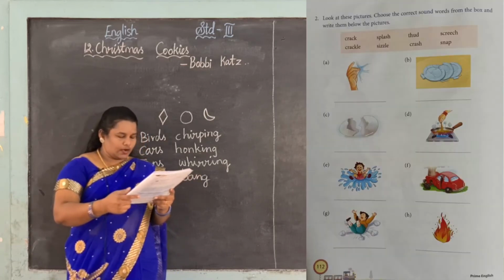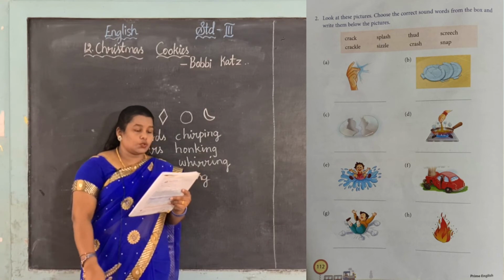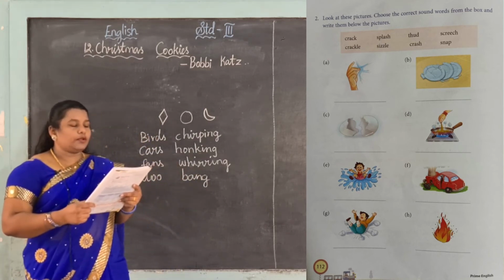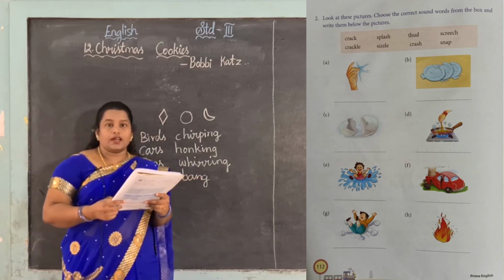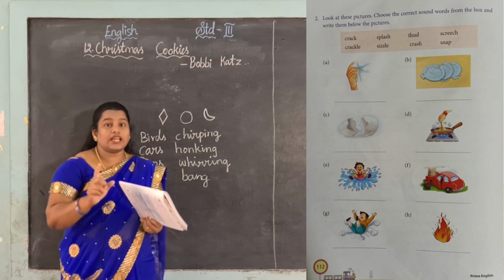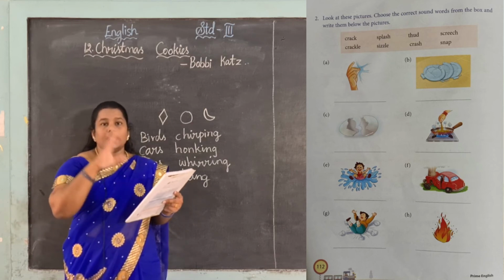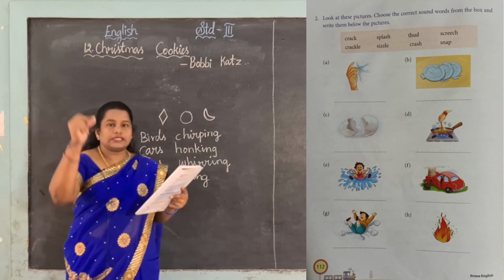Next one, page number 112. Look at these pictures. Choose the correct sound words from the box and write them below the pictures. See, some pictures are given and you just listen to what sound we want to use here. From the box you choose and write. First one, see, snap.